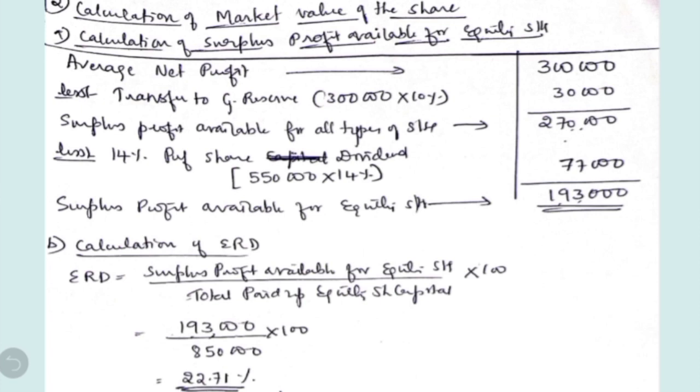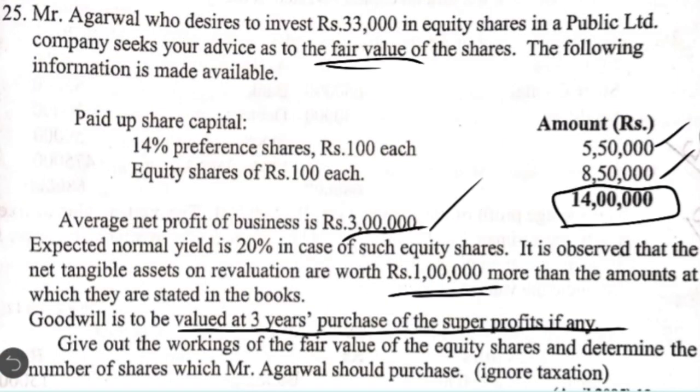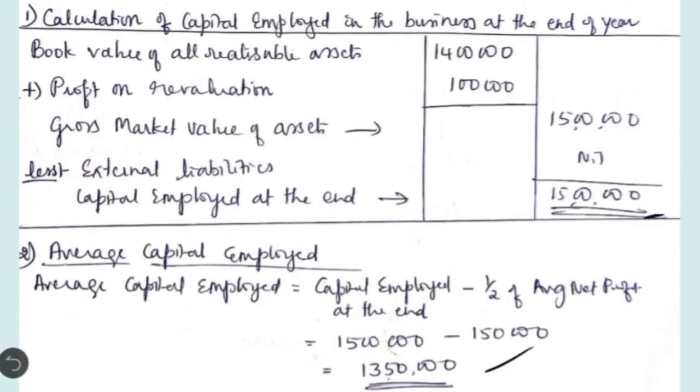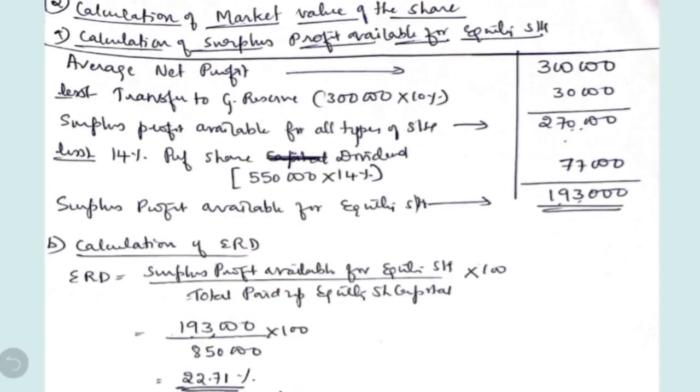Similarly, we are going to calculate the market value, starting with surplus profit available for equity shareholders. In this question, they have not given anything like average net profit after tax. Simply they have given the average net profit of the business, 3 lakh, and they have asked us to ignore taxation, but you cannot ignore transfer to general reserve. As I said in one of the questions, you have to assume any percentage between 10 to 20, better to assume 10%. So we are going to deduct 10%, which is transferred to the general reserve. We will have a balance of 2,70,000, which is called surplus profit available for all types of shareholders.